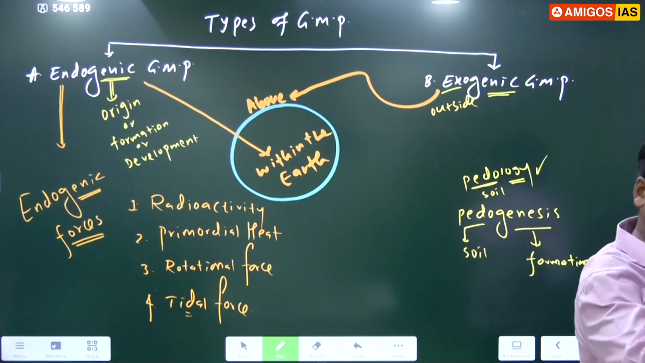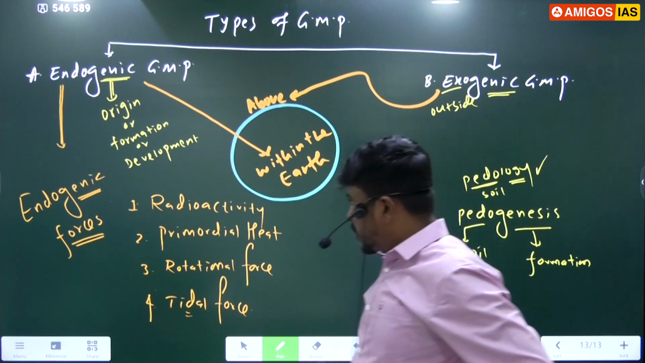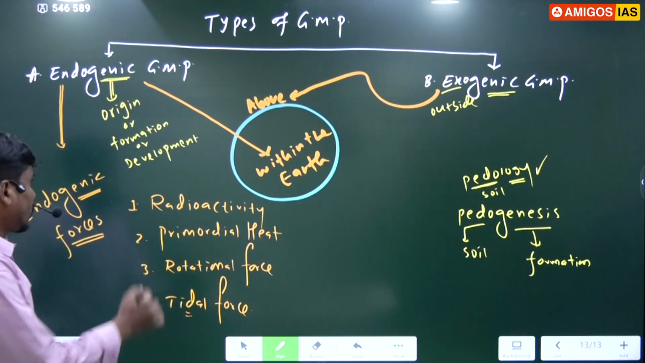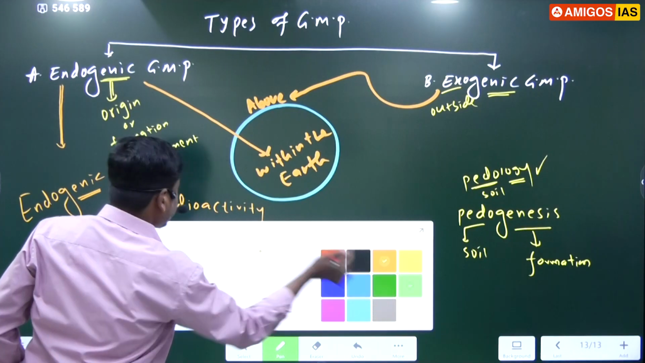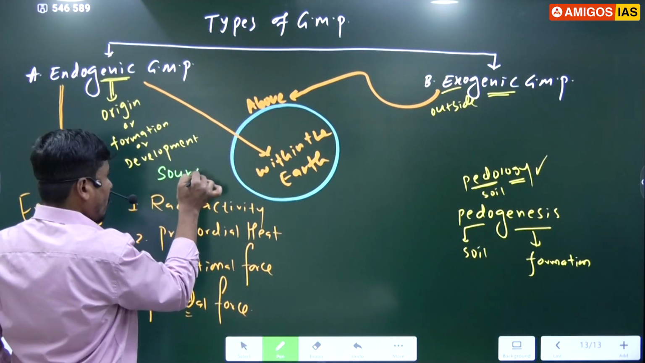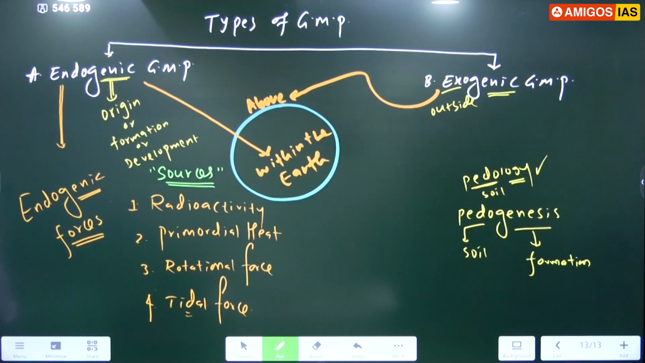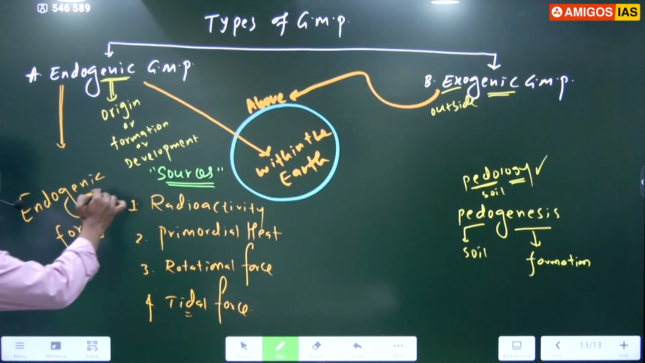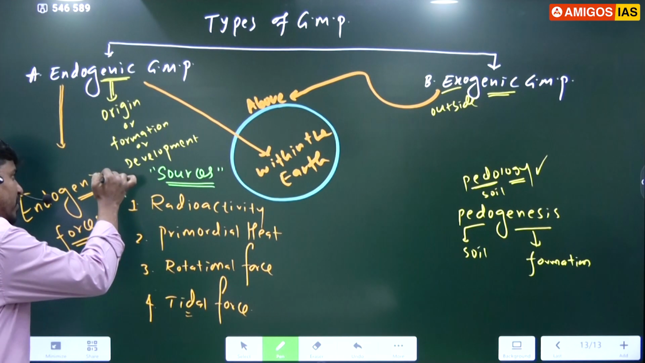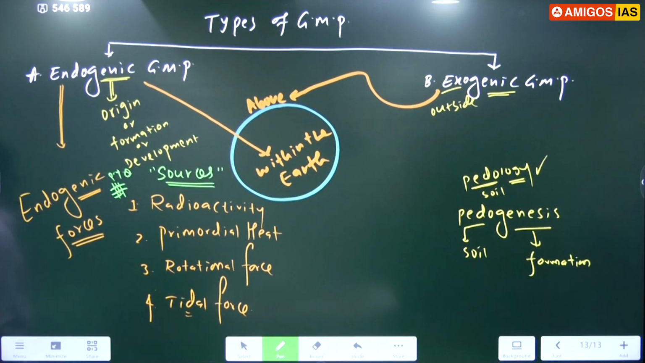Just put the heading: sources for endogenic forces and processes. This is a UPSC prelims question. Just put a double star here and write down PYQ. PYQ means it's a UPSC previous year question. Because sometimes questions repeat from the UPSC prelims. It's a PYQ question. This question already came.